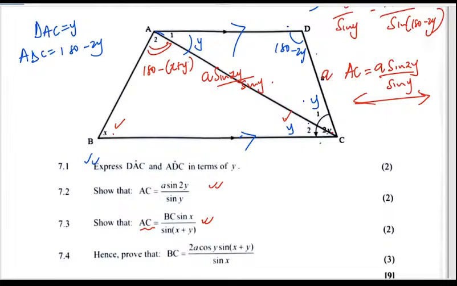They want us to show that AC is still that. We have a BC of interest, and then that, perfect.